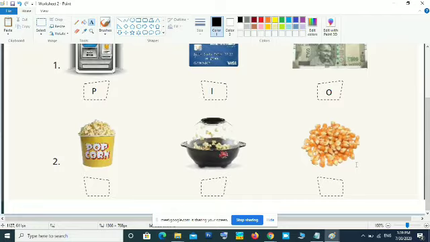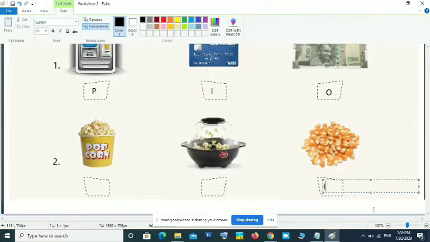So how are we making the popcorn? We need corn. Yes or no? Can you hear me? Okay, now tell me which is the input in this case? Corn is the input.